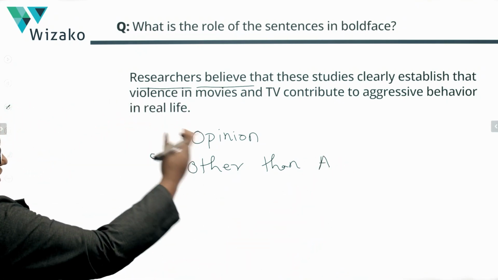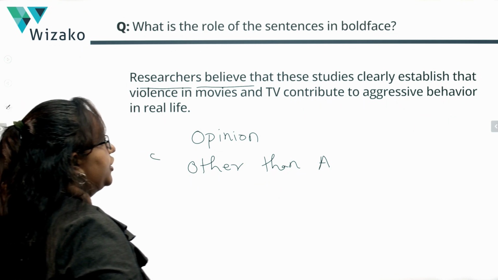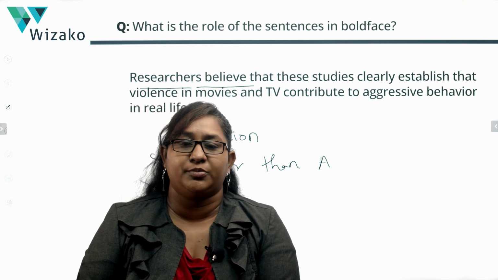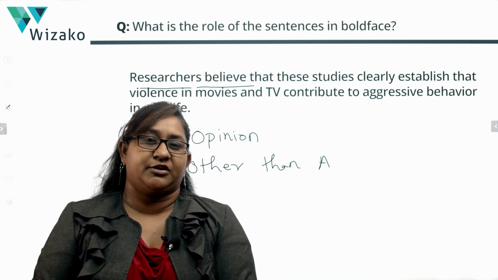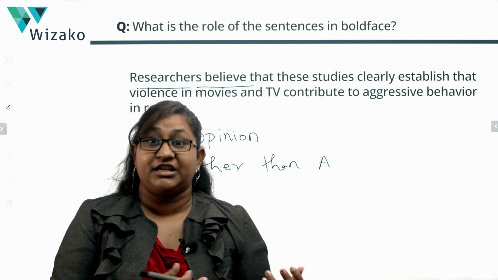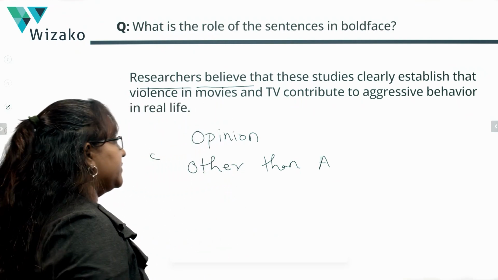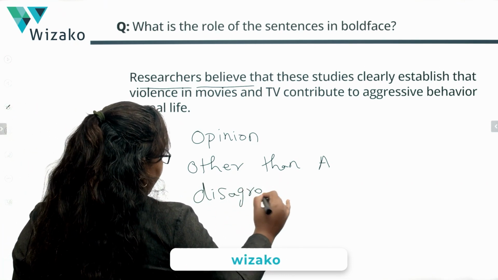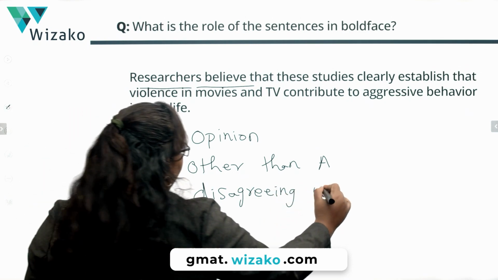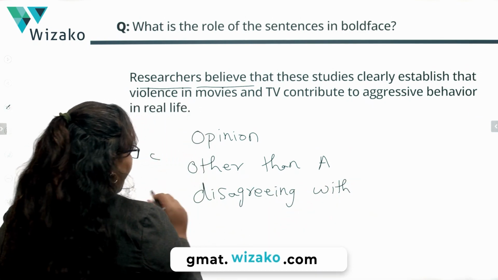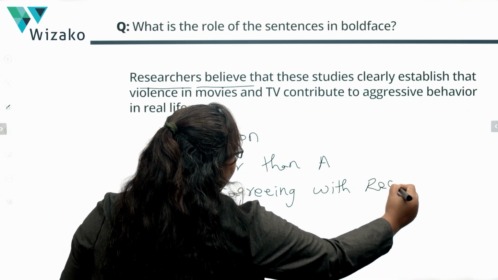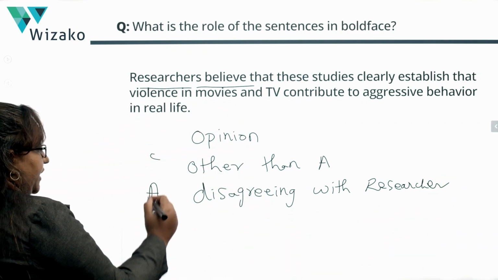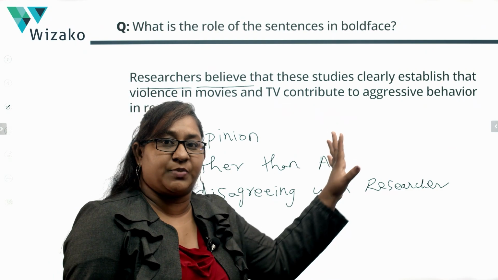And the researchers' belief is that violence in movies and TV contribute to aggressive behavior. The author is willing to accept that movies and TV could have contributed to the crime rate, but is not willing to accept that it was because of violence. He's just saying we don't have enough evidence to say that, right? So the author is kind of disagreeing with the researchers. He believes that it's too premature based on the information that we have to conclude that it's the violence. So the author is disagreeing with the researchers, right? We can figure out this much about this particular sentence.